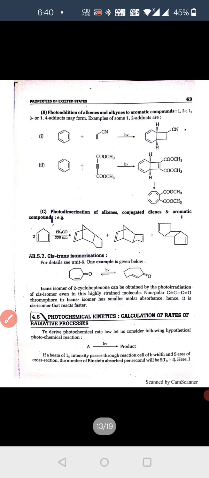The reaction normally occurs between the ground state of the alkene and the triplet state of the carbonyl compound, and is more effective when T1 is of n-pi star rather than pi-pi star type. This is an example of this. Next, photoaddition of alkenes and alkynes to aromatic compounds.